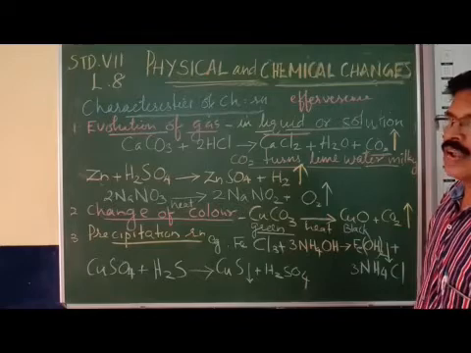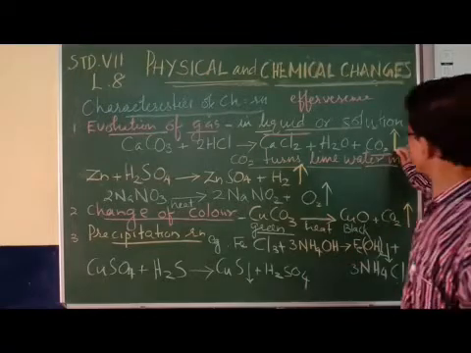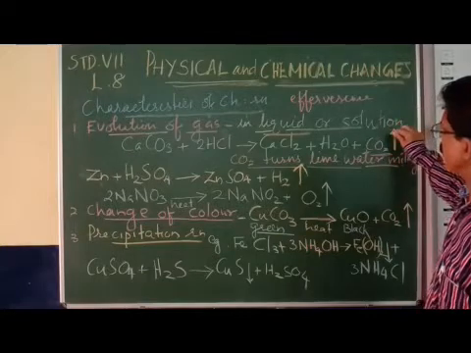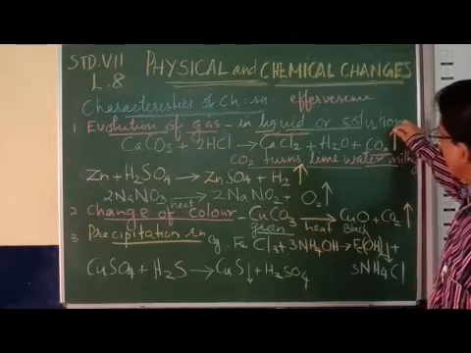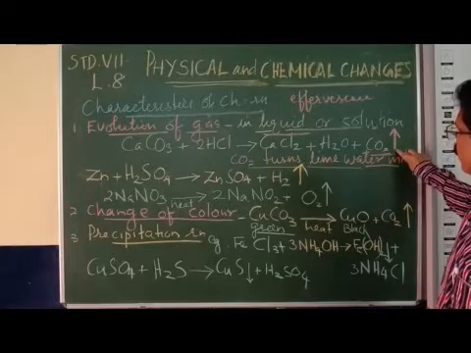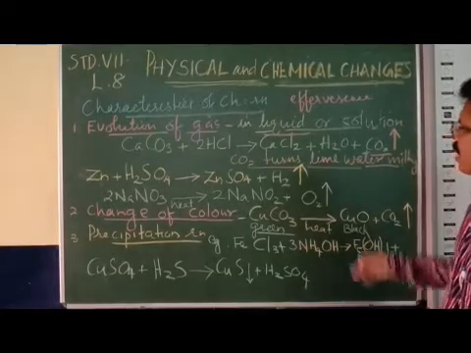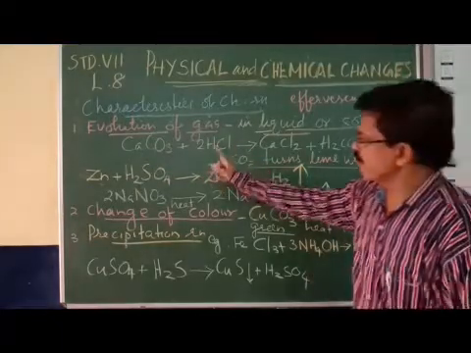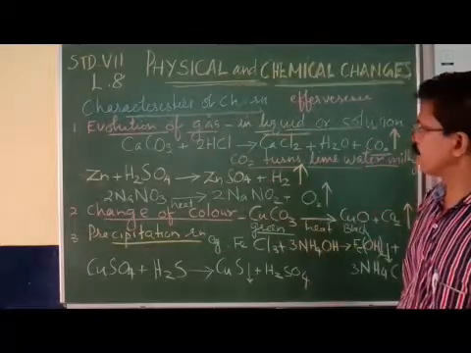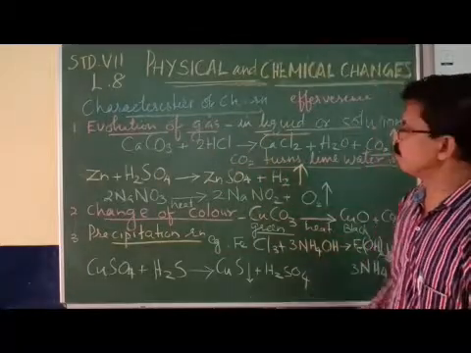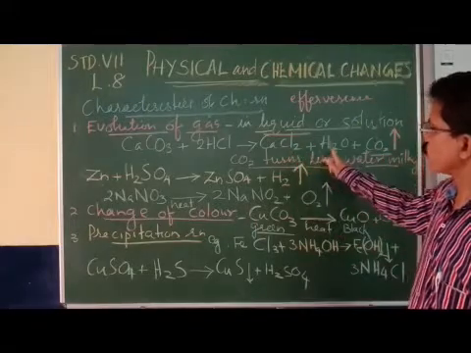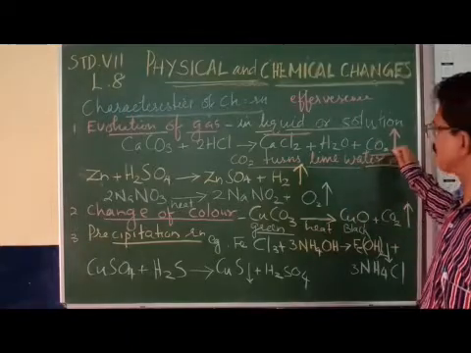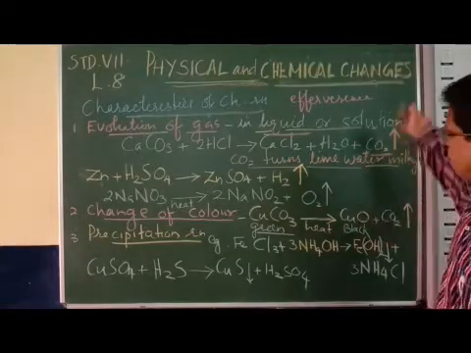In this reaction, it is very important to know how to represent the evolution of carbon dioxide gas. An arrow mark is drawn pointing upward. An arrow pointing in the upward direction indicates that the gas is evolved out. So, calcium carbonate reacting with hydrochloric acid in solution form gives calcium chloride plus water plus carbon dioxide gas, and the carbon dioxide gas is represented by an arrow mark pointing upwards.